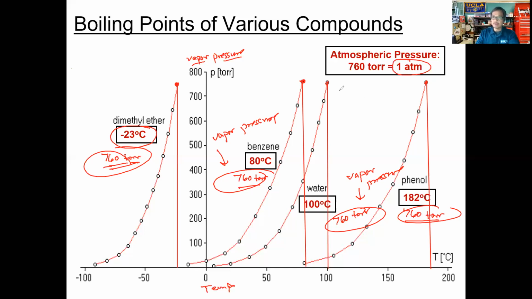And if you notice here, at each one of these temperatures, each liquid exerts the same vapor pressure as the atmospheric pressure. So this is the temperature at which the liquid, in this case water, has a vapor pressure exactly equal to atmospheric pressure. Remember, the atmospheric pressure is exerted by the air particles. The vapor pressure is exerted by the particles of the liquid vaporizing.